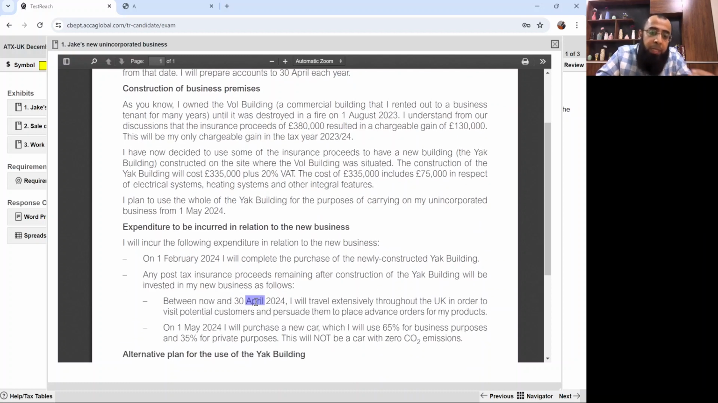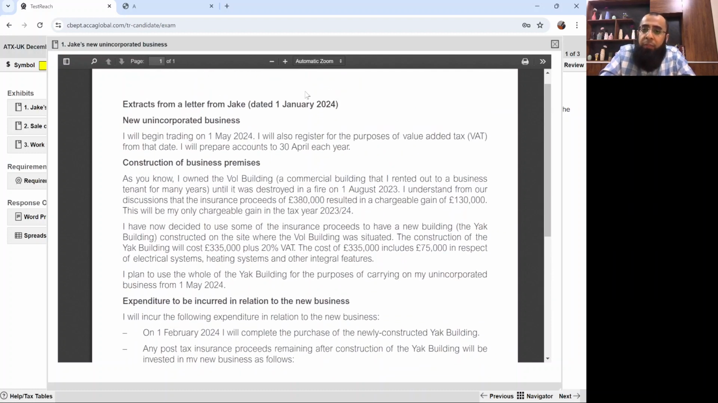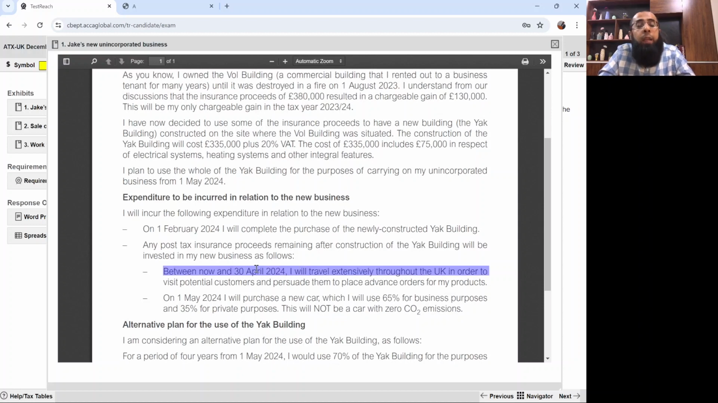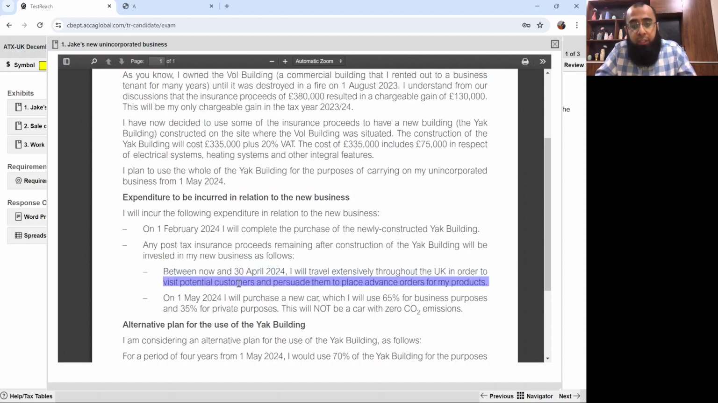So he's saying between now and 30th April, which means before the start of the business. Just think about it. Now is 1st January 24 when Jake wrote you the letter. The business is starting on 1st May. So between now and 30th April 24, it's about pre-trading expenditures. I will travel extensively throughout the UK in order to visit potential customers and persuade them to place advance orders for my product. So, sir, what about pre-trading expenses?